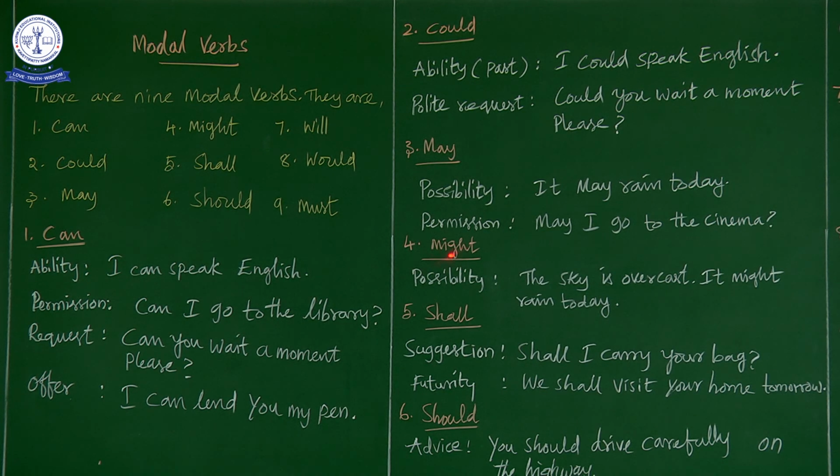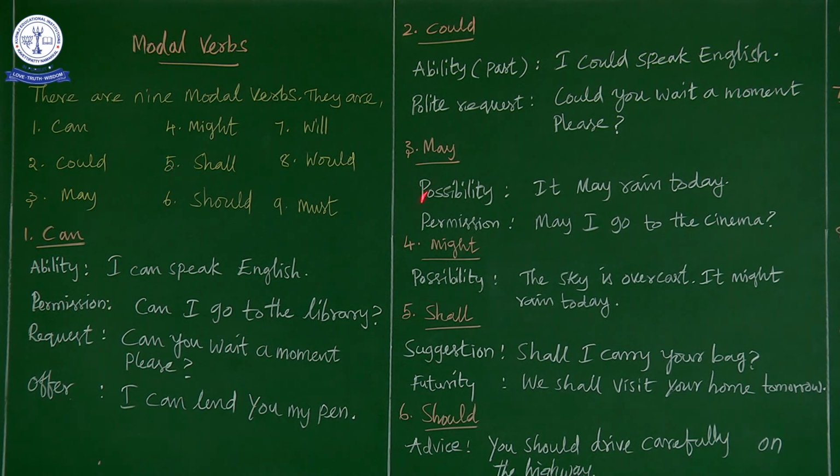But when you are using may, let us say it is a 60% chance of having rain today. But here the sky is overcast. What is overcast? Which means the sky is full of black clouds. So there is more possibility to have rain today. So whenever you are using may, let's say in percentage, the possibility of raining today is 60. And when you are using might, it is a 90% possibility to have rain today because the sky is overcast. The sky is with the black clouds. Okay, it is a sign of having a rain.